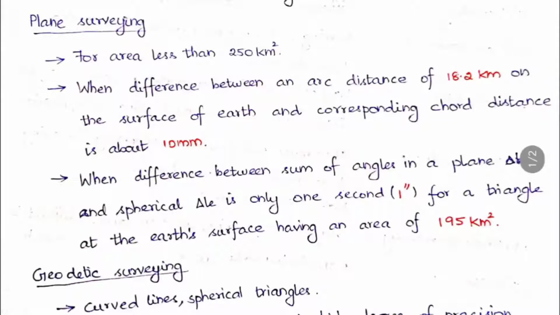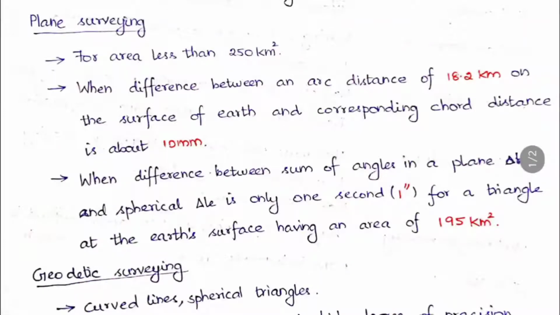And then these next two points are the conditions for where to apply plane surveying. When the difference between an arc distance of 18.2 kilometer on the surface of the earth and the corresponding chord distance, so the chord we are actually taking in that arc, no? If the difference is about 10 mm, we can go for plane surveying. And the next condition is the difference between the sum of angles in the plane triangle and the spherical triangle.